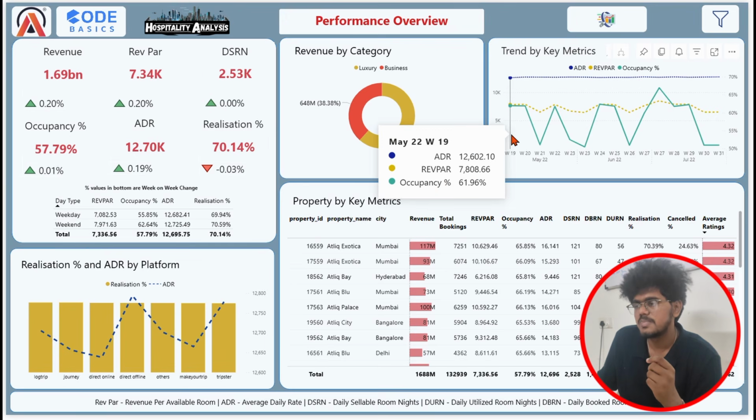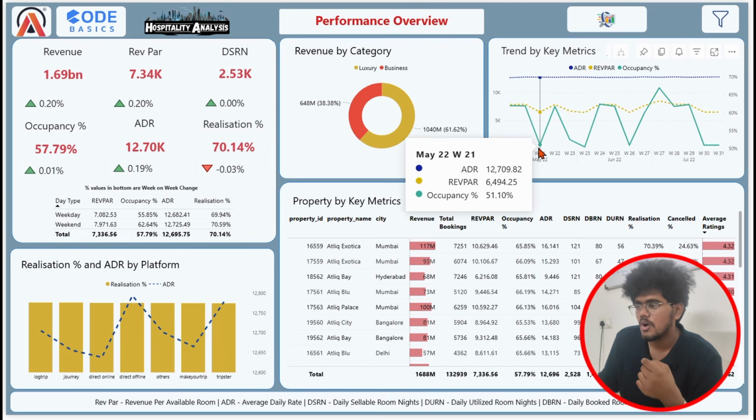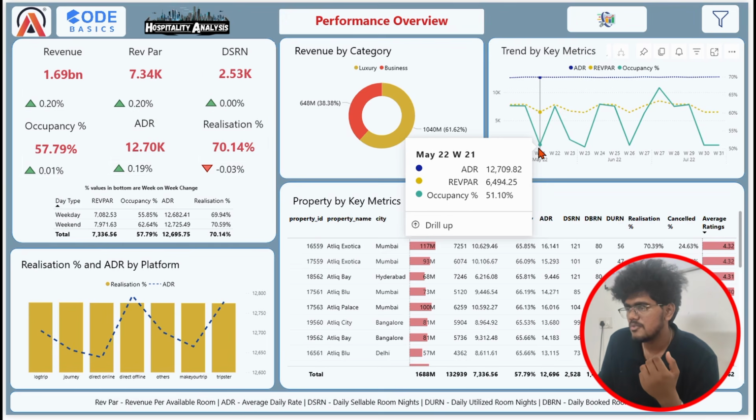And the occupancy percentage varies. On some weekdays there is high occupancy, and on some weekends or some particular days there is low occupancy. Maybe adjusting the price based on that low demand increases the occupancy percentage. But we need to look more into the data to tell about any additional info.